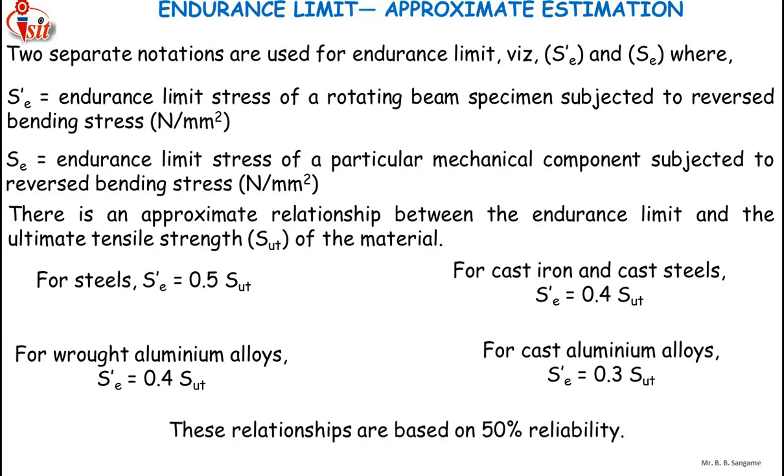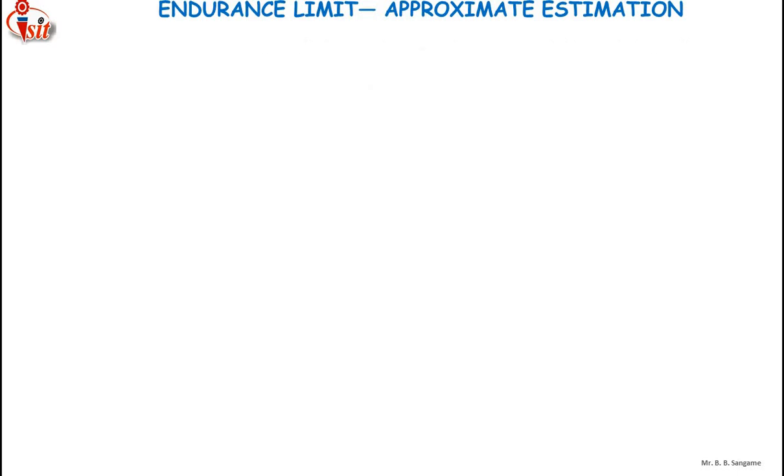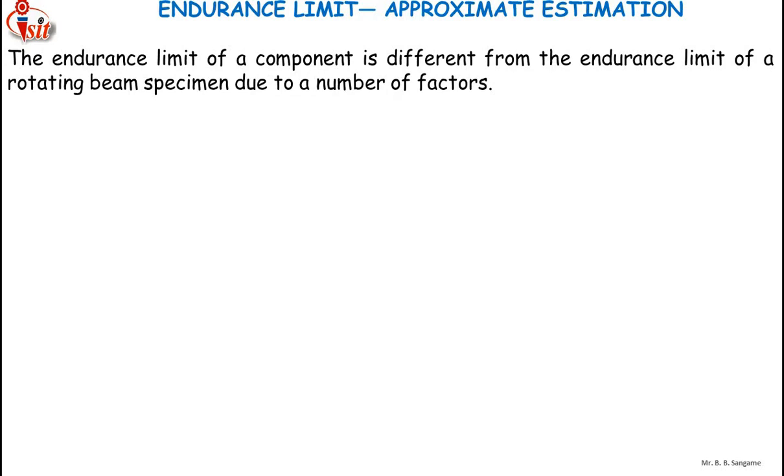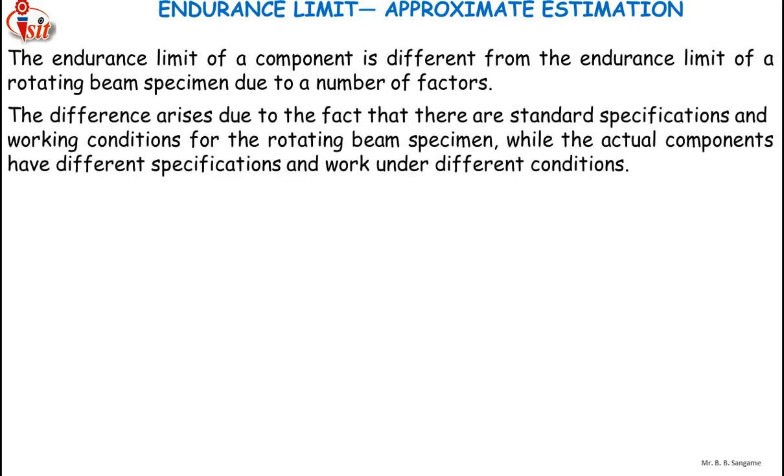The endurance limit of a component is different from the endurance limit of the rotating beam specimen due to a number of factors. The difference arises because there are standard specifications and working conditions for the rotating beam specimen, while actual components have different specifications and work under different conditions.